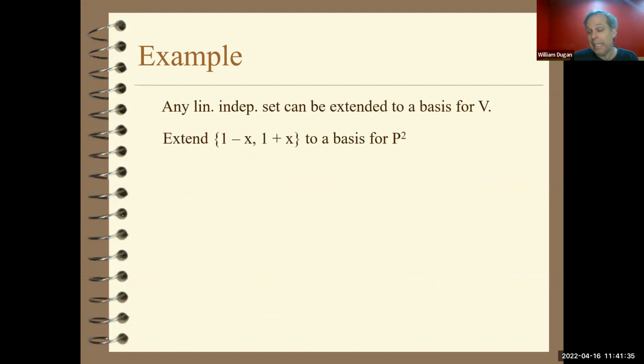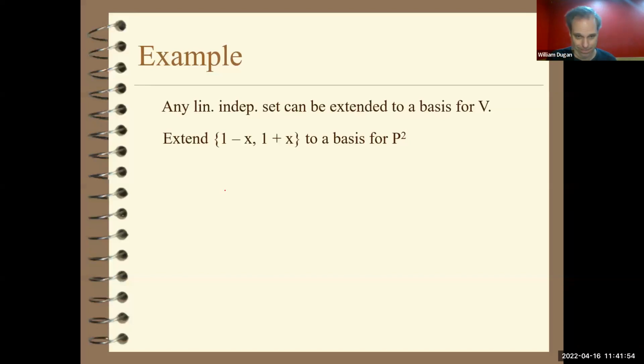So let's just do it again. I want to extend these two vectors to be a basis for P2, the set of polynomials of degree 2 or less. So there's a bunch of ways to do it. One way to do it is to go do it like I did before, like this.